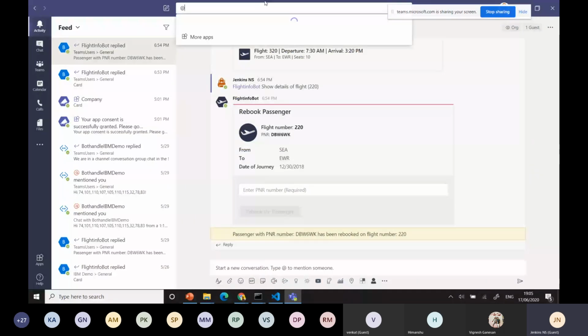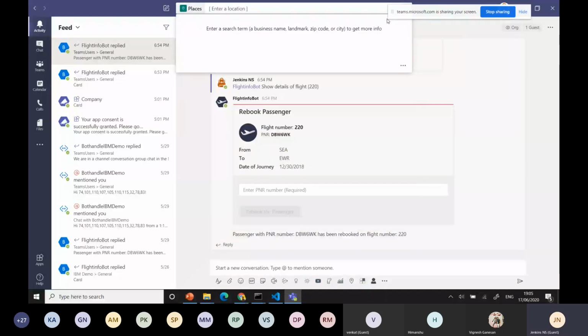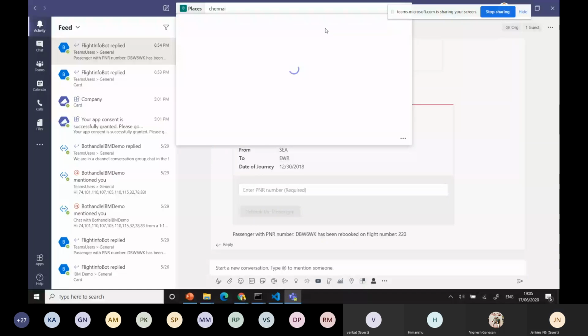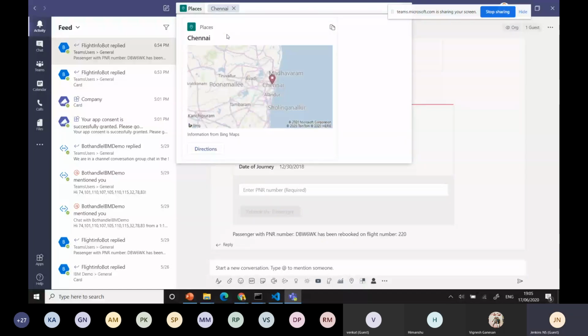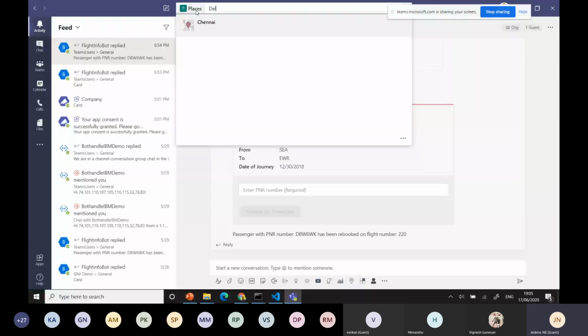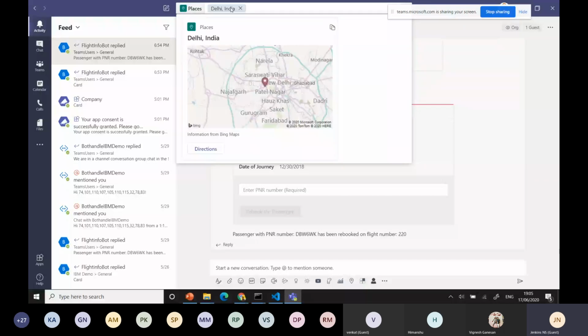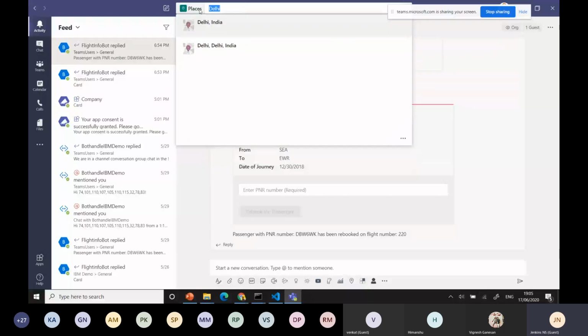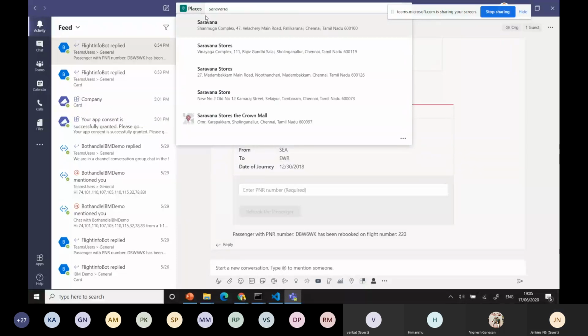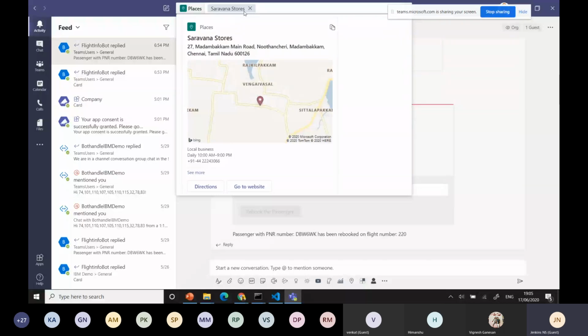Here you can add something like places, and it will bring the location. For example, I'm typing Chennai, and it will bring the place. I type Delhi. If you have different scenarios like this, you can utilize these features. It's an app you can easily search and get results from. As one-to-one, you need to get information like finding a place to eat. For example, Sarana Stores, or whatever you want to find. I click Sarana Stores, and it brings in the data.